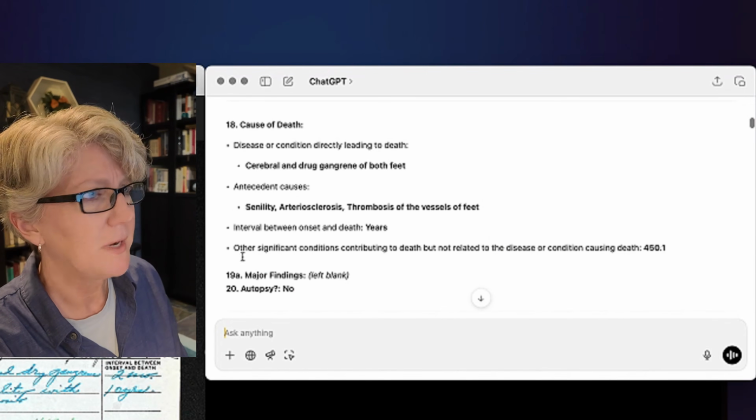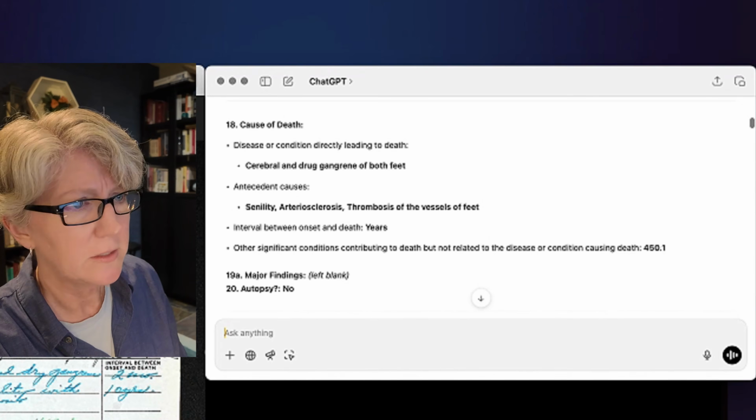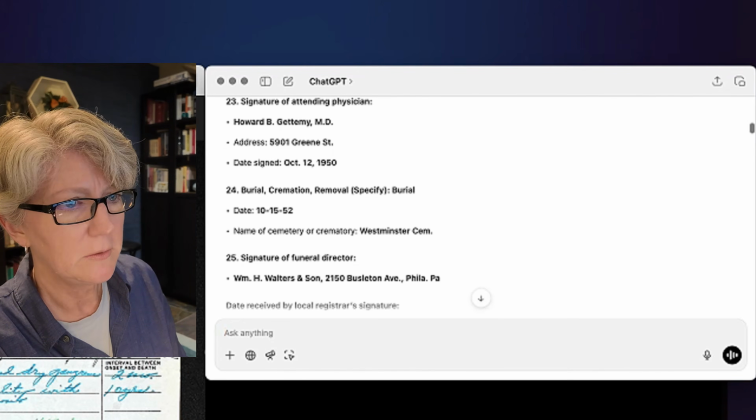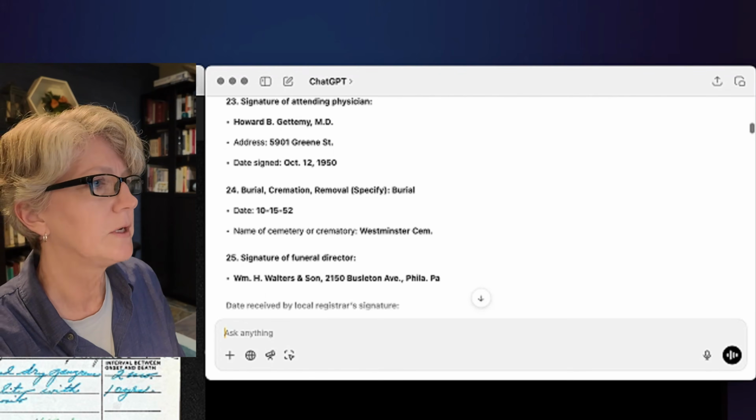And then major findings, it doesn't seem to have anything here. So it keeps going down to 23, the doctor's information, the burial information, and the registrar. Honestly, I was really impressed with this transcription.